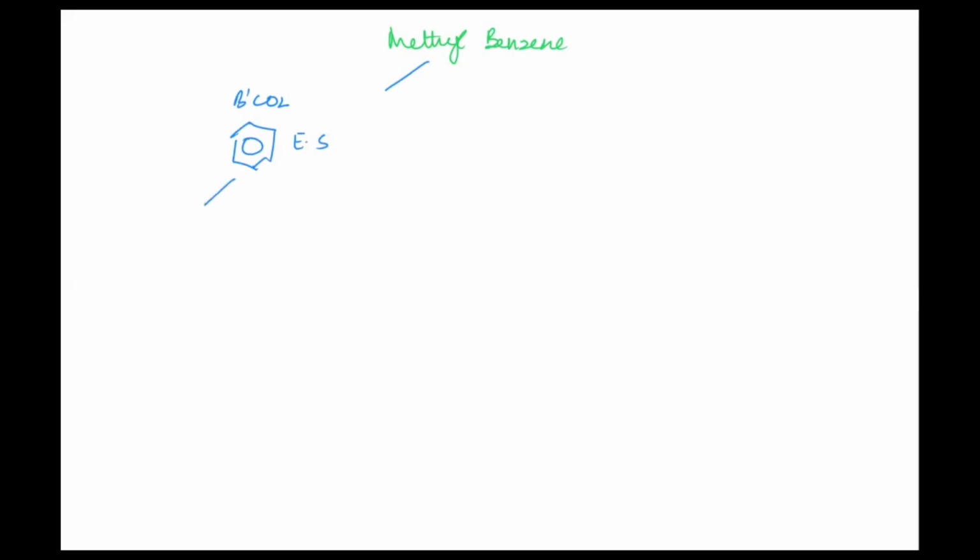Those reactions are with halogens, with nitration and so on, and they might also undergo alkylation and acylation reactions. All these reactions are because of the benzene ring, these are your electrophilic substitution reactions.